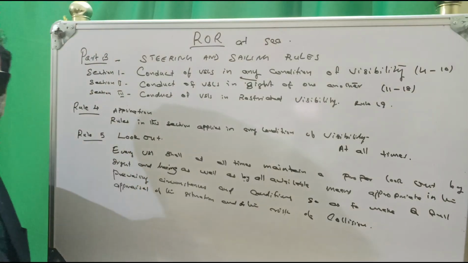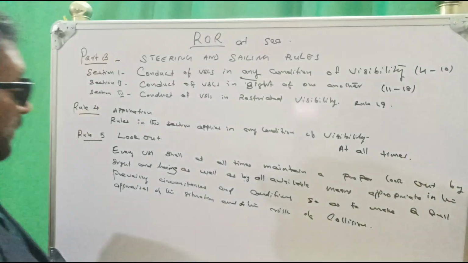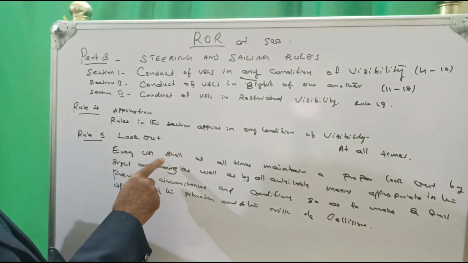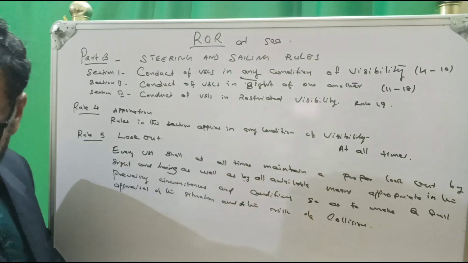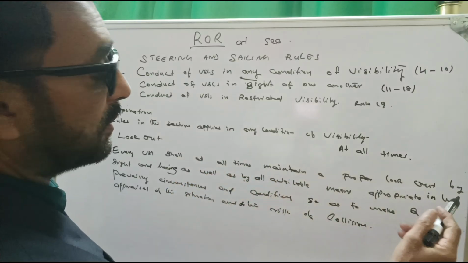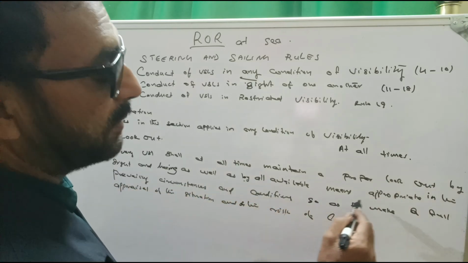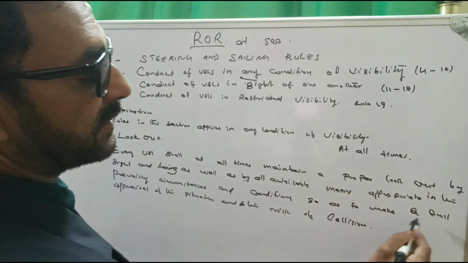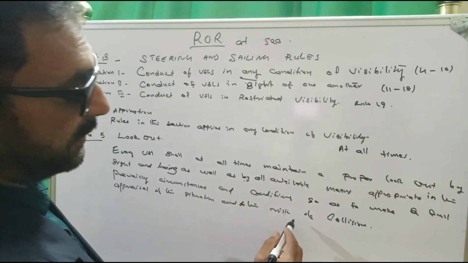Rule 5. Rule 5 is lookout. What does Rule 5 say? Every vessel shall at all times maintain a proper lookout by sight and hearing as well as by all available means appropriate in the prevailing circumstances and conditions so as to make a full appraisal of the situation and of the